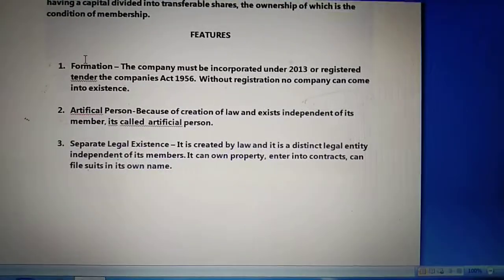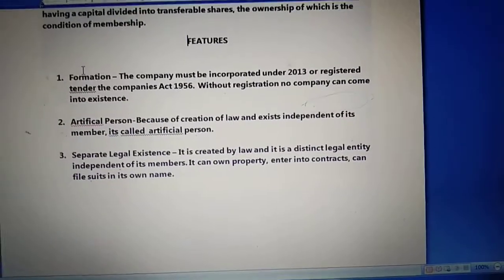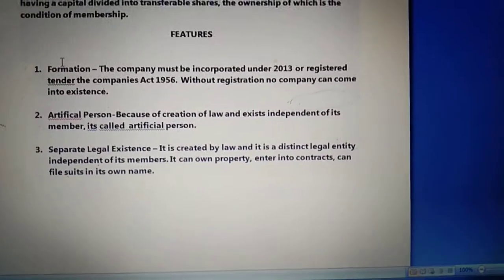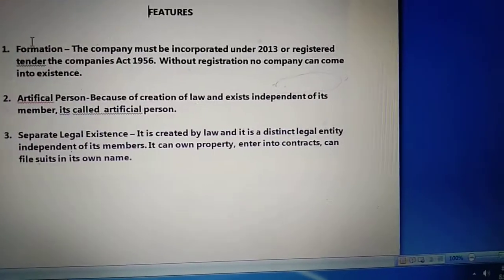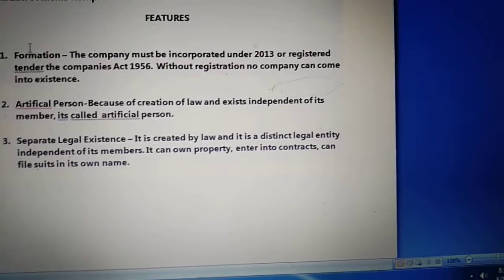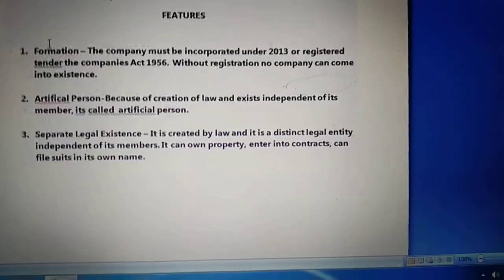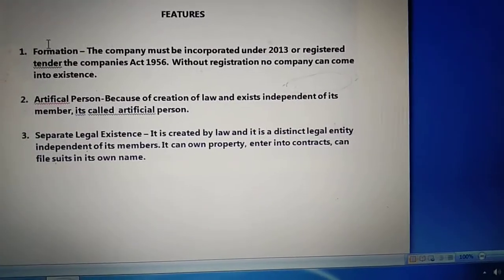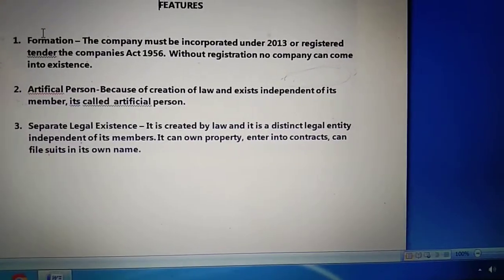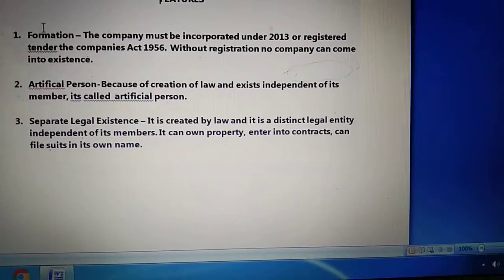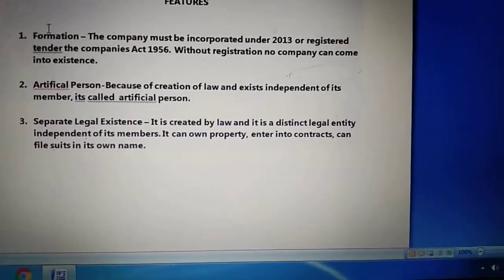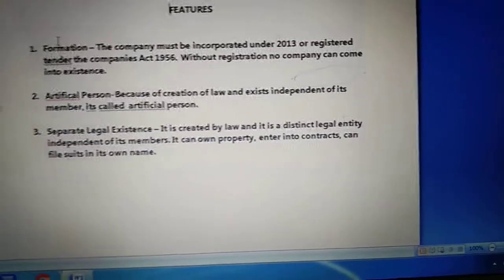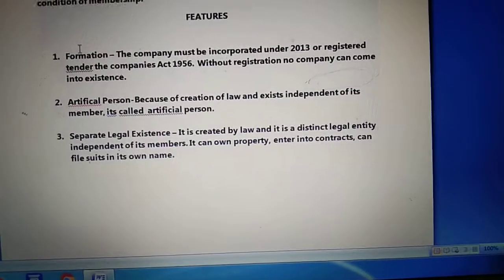Separate legal existence says that the time when the joint stock company gets its incorporation certificate, from that time only the joint stock company is a separate entity and its members are legally separate. They are not dependent on each other. The owners have their own assets and liabilities, and the company has separate assets and separate liabilities. That is the reason in the eyes of law a joint stock company is a separate thing and its owners are separate, and we call that separate legal identity and existence.